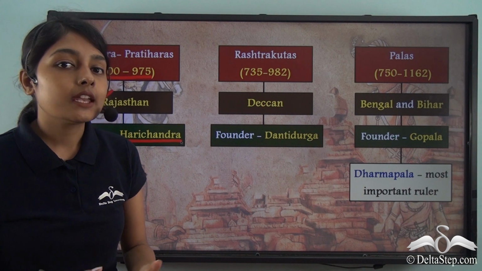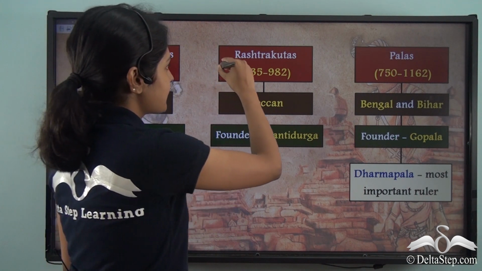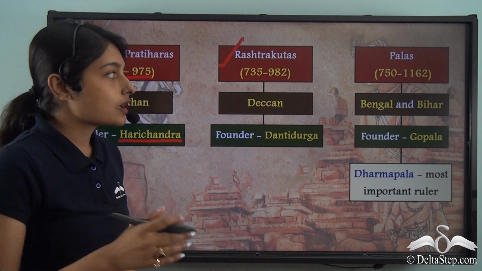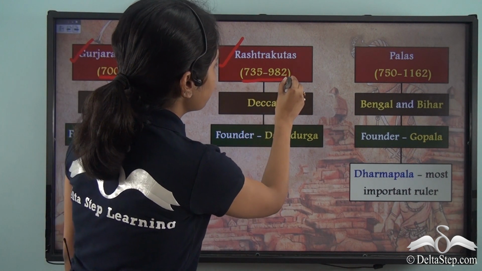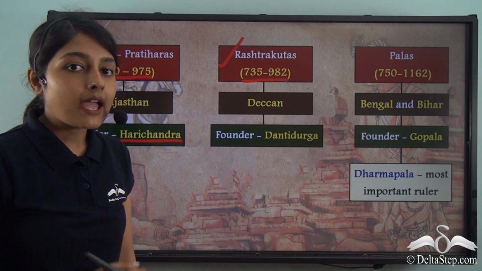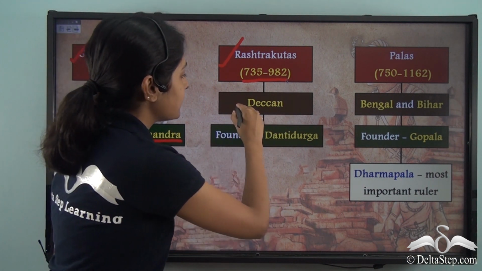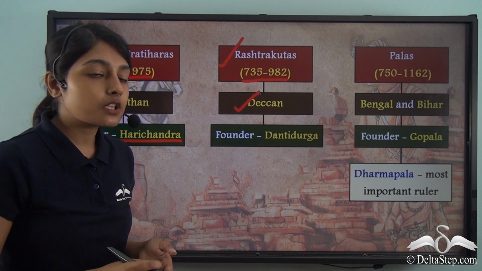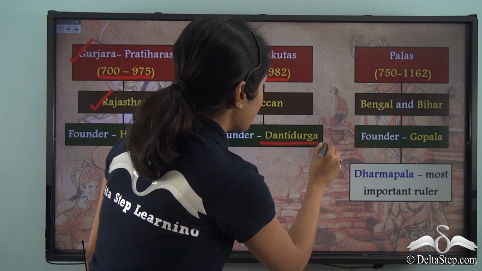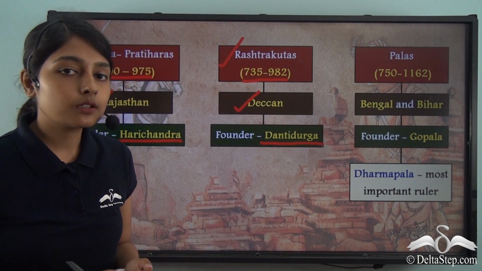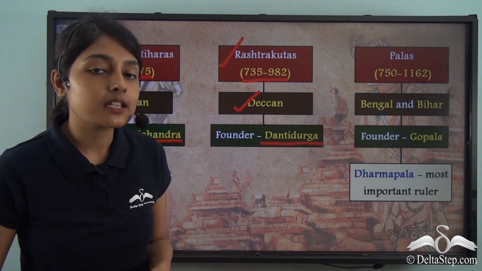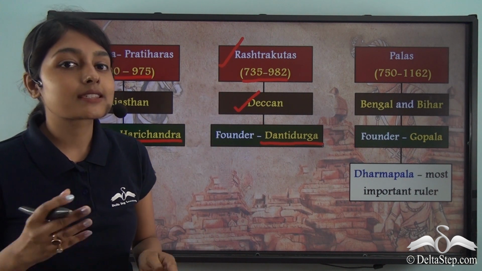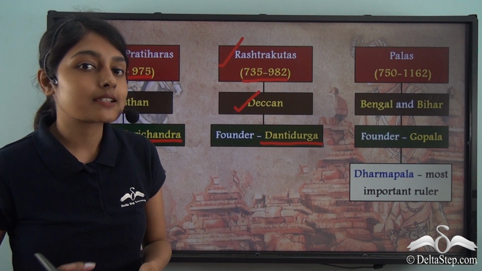Then we move on to the next dynasty that we discussed, the Rashtrakutas. The Rashtrakutas ruled from 735 to 982 in the Deccan region, that is the southern part of the Indian continent. This Rashtrakuta dynasty was founded by Dantidurga. We learnt that Dantidurga founded this dynasty by overthrowing his Chalukyan overlord. So this was the second dynasty that we discussed in this lesson.